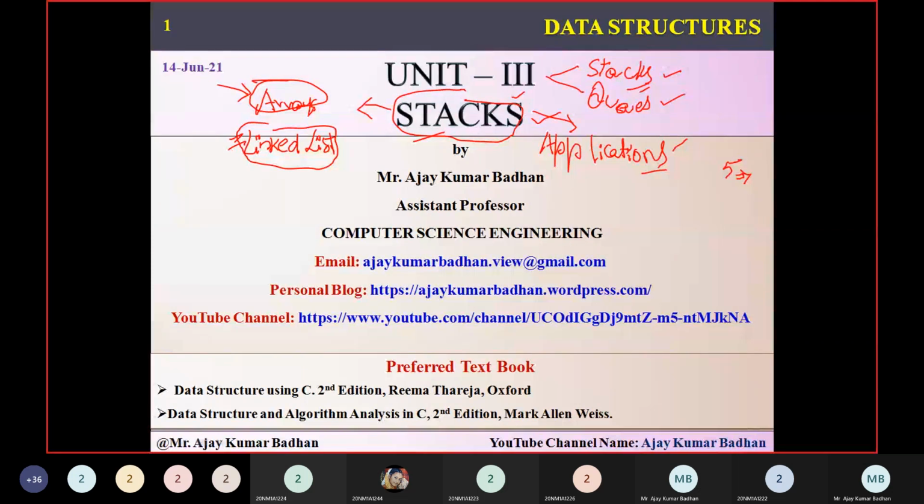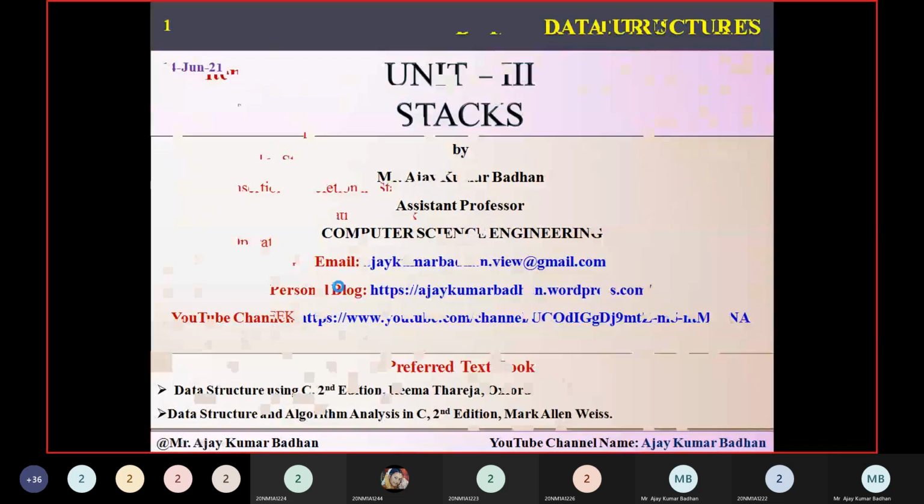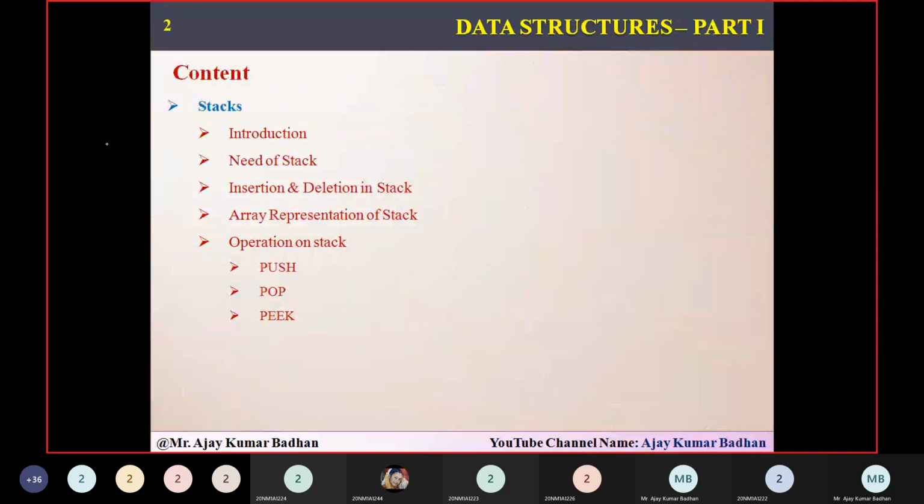Today's session is all about this concept called stack. So, without wasting time, let's go ahead. Coming to the content, the first thing we are going to discuss is the introduction. What exactly is a stack meant for? What are the different examples we can use, and what are the practical examples we have? We will discuss some of them. Then, what is the necessity of having this stack concept in data structures? We will see that.